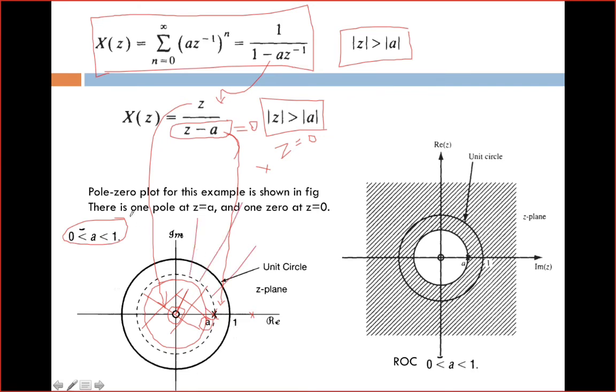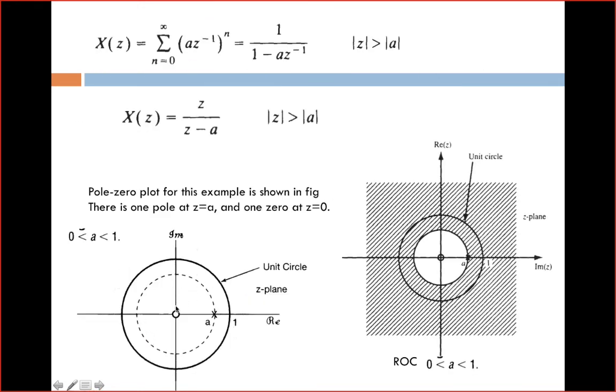So you have to mark by using a line. These lines. Okay, and you can claim that the Z transform exists over this region, that is magnitude of Z is greater than magnitude of A. So inside this, no ROC, because you find a pole inside the unit circle.